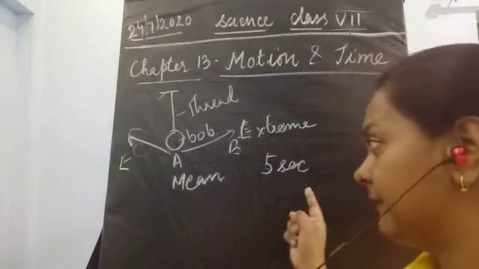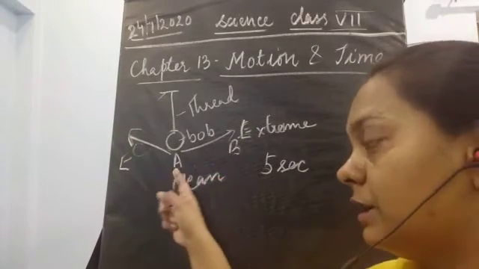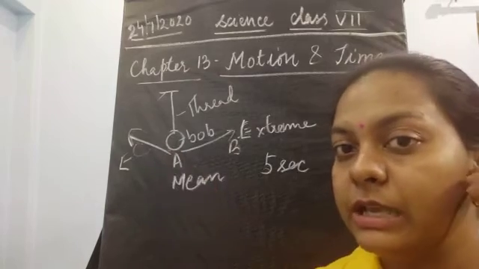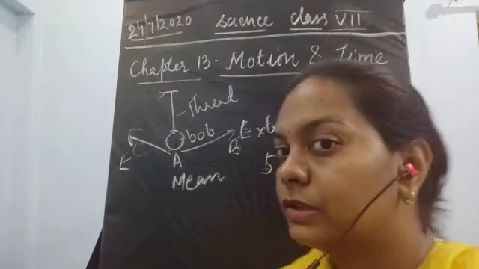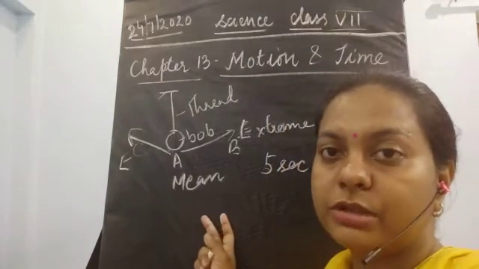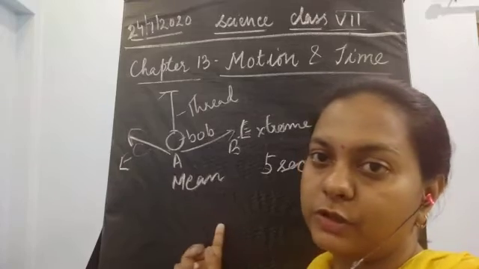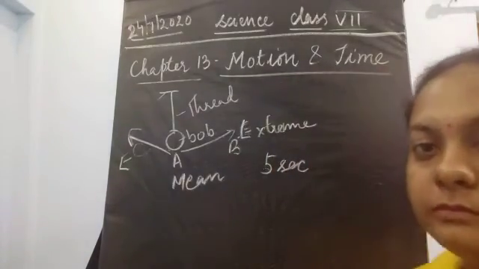It means it takes 5 seconds to complete one oscillation, moving from A to B, again to A, then from A to C, and then again to A. So this is one oscillation, and it is combined with the time period.